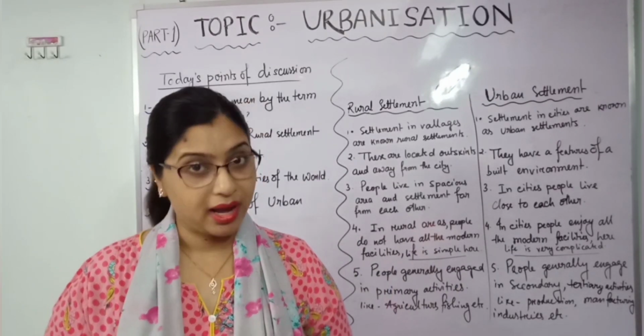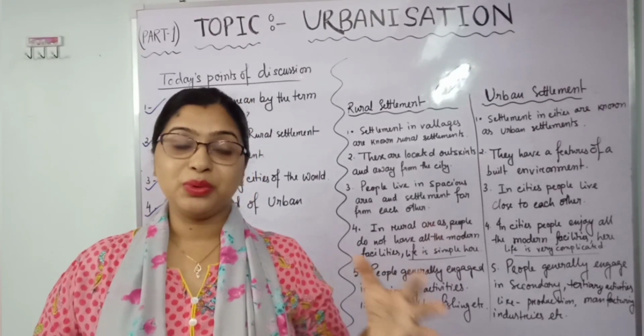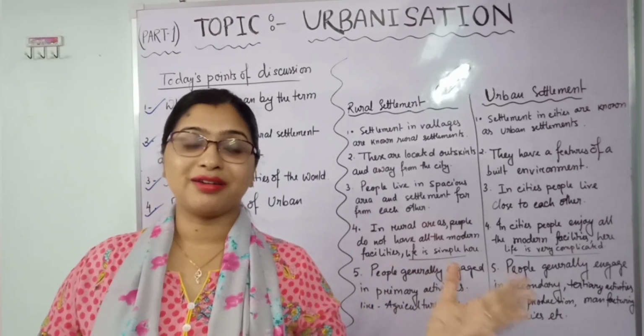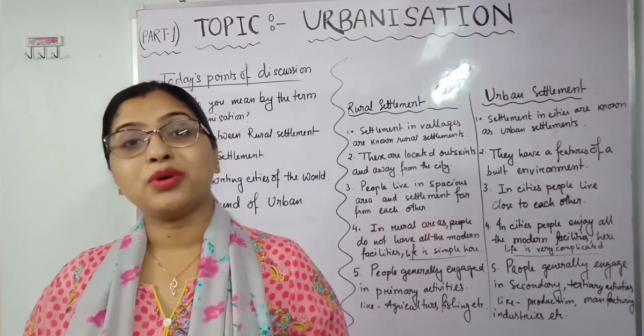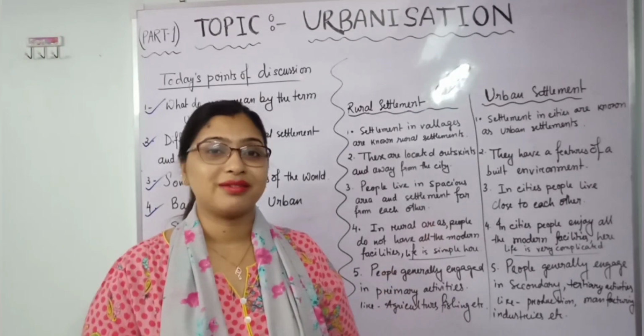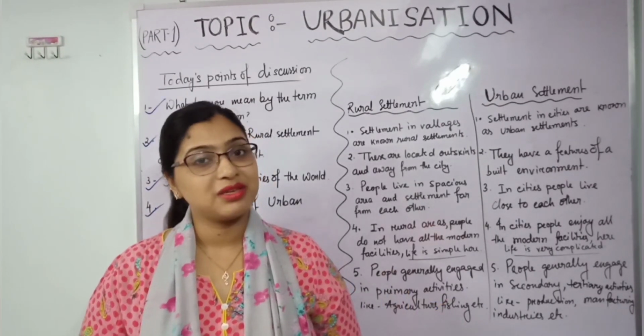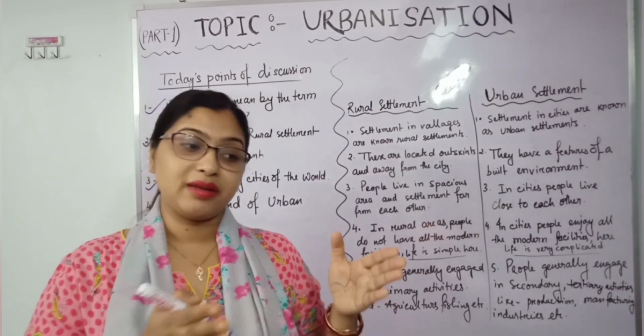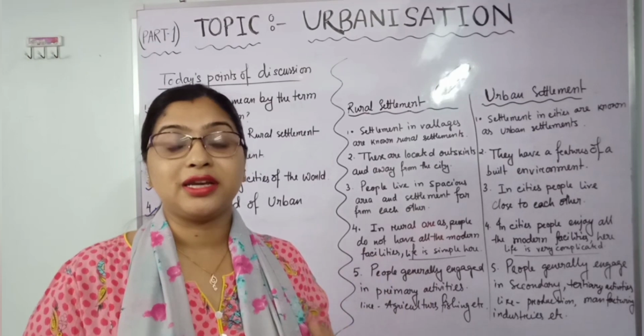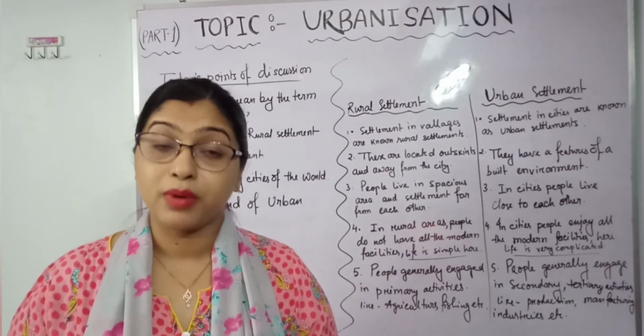Obviously you have read that these civilizations developed or were set up near a river bank. The Chinese civilization was near the rivers Yangtze Kiang and Huang He, and the Indus Valley was on the bank of the Indus River. In the same way, all the civilizations were set up and developed near a river bank. But why?